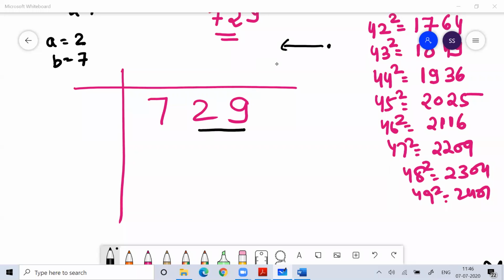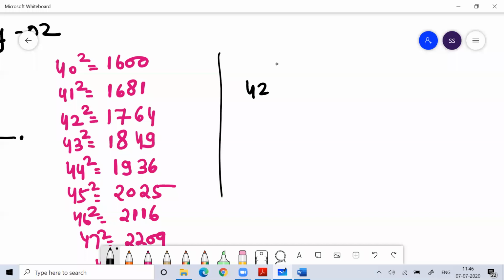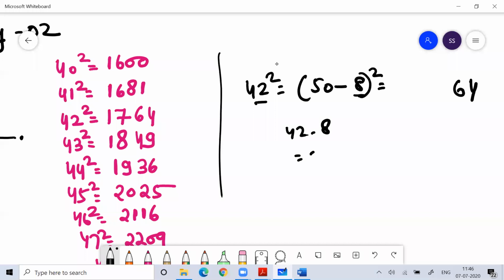Sachin, you can do it like this, or there's another method for that, Sachin. 42 square, which I told you yesterday. You can write 50 minus 8, 8 square is 64. Then 42 minus 8 is 34, and take half of 34. So this we have already discussed yesterday.